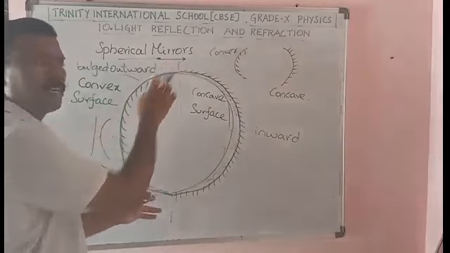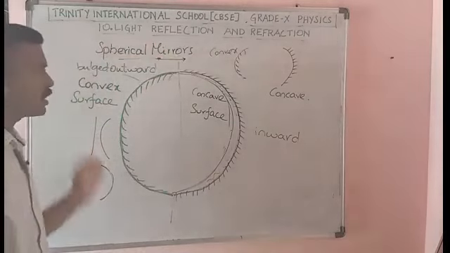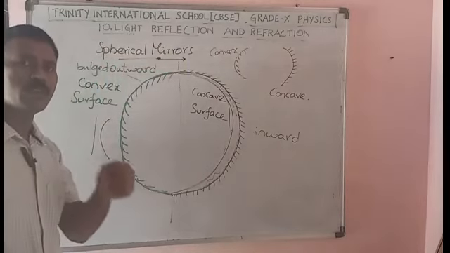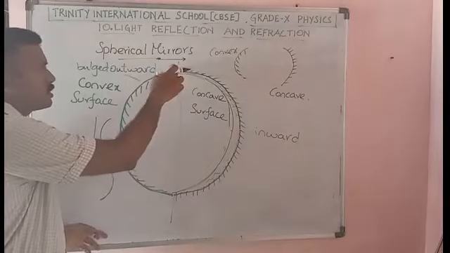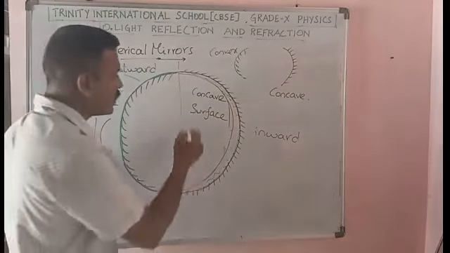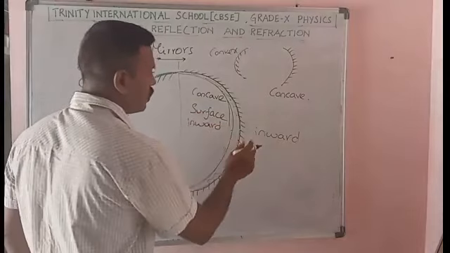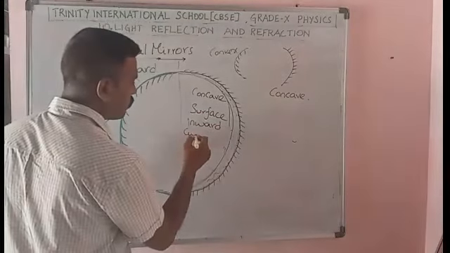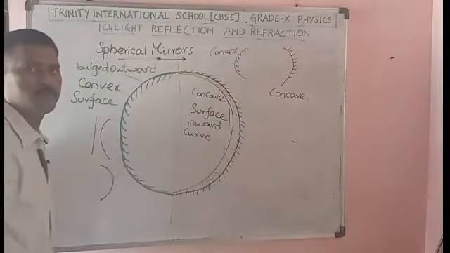In this green part, the curvature is considered outside, that is bulged outside. If you look at a zooming lens, how does it look? It is bulging. Okay, this curvature is bulged outward. The concave surface is inward. Okay, here I have specified, the curve is considered as an inward curve.